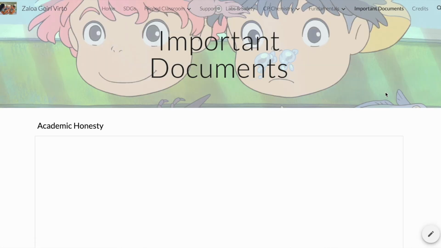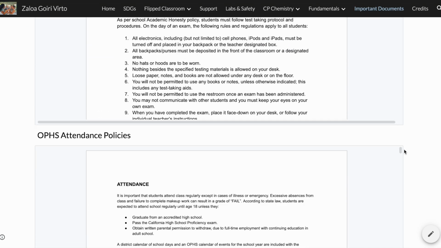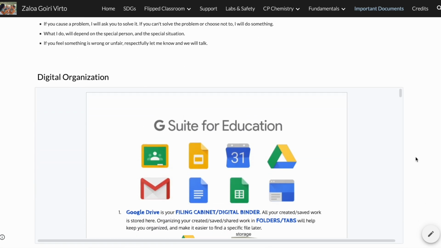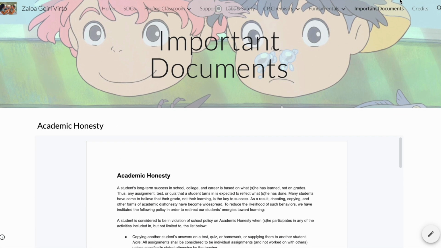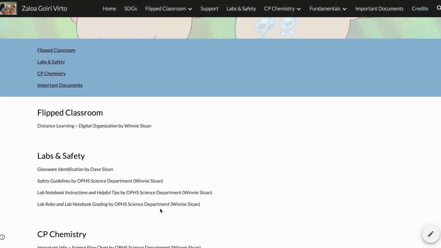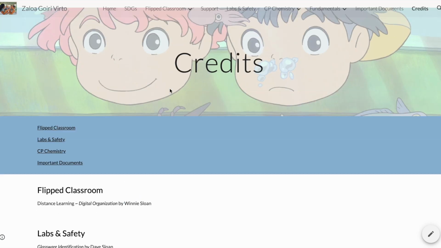Important documents. This document over here is a public document as well. These are not made by me, but still I have used them because they're public, and same for this other document over here. And then finally the credits. These are the credits for all those people who have created some of the documents that I have embedded in my website, as well as the information on where to find some of the documents that are actually on the school website. And I think that's pretty much it.